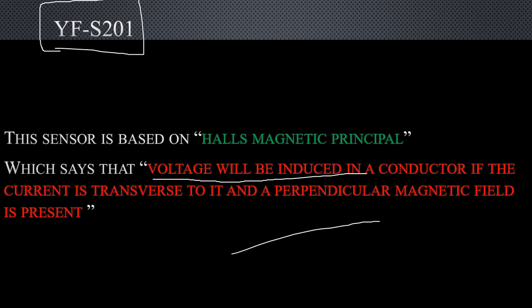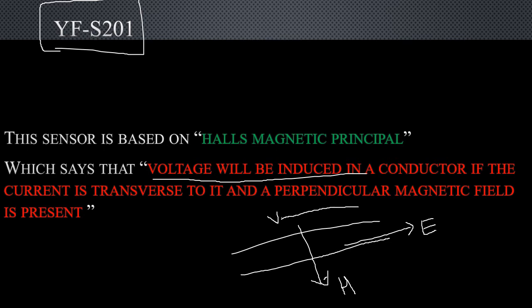Basically, if this is the conductor, and current, meaning an electric field E, is traversed through this, and the magnetic field, denoted by H, is perpendicular to the conductor, then at that moment a voltage will be produced across this conductor.